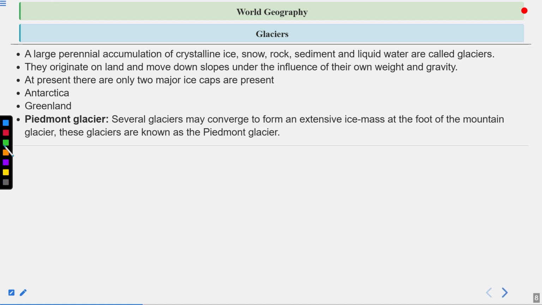Piedmont Glacier. Several glaciers may converge to form an extensive ice mass at the foot of the mountain glacier. These glaciers are known as Piedmont Glacier. So if ever you visit a mountain that has a lot of ice on it, then at the foot of the mountain glacier there is a large extensive ice mass, and that is called the Piedmont Glacier.